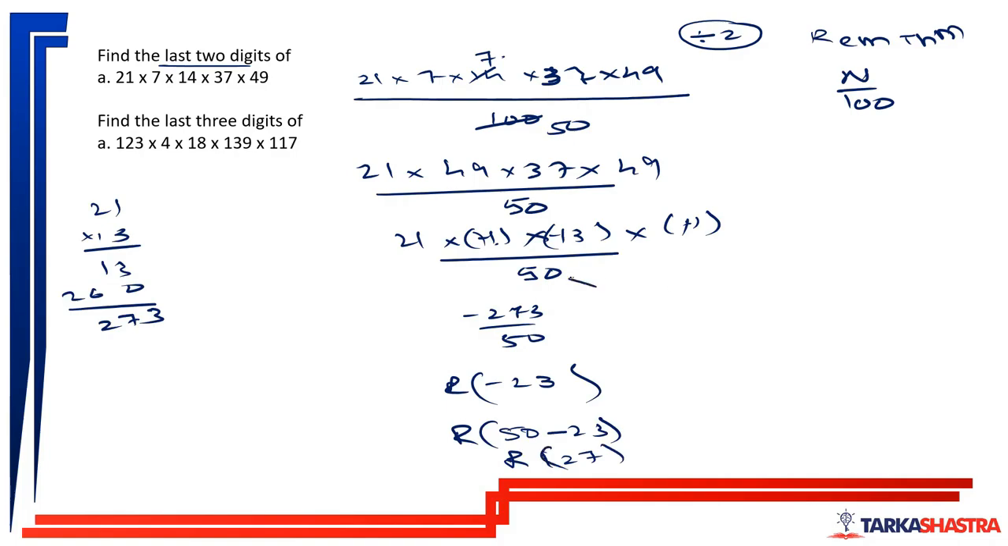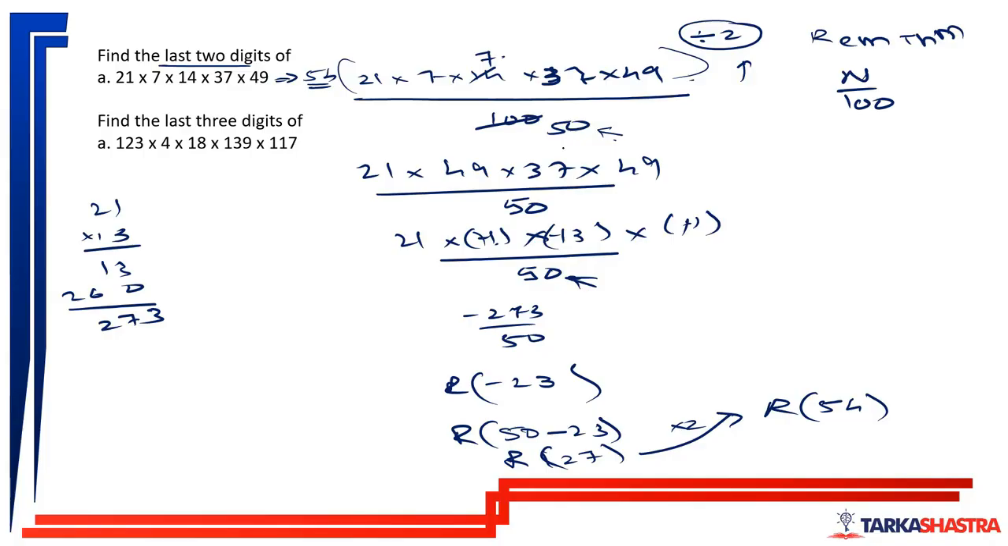But this is the remainder when we have divided it by 50. Remember, we reduced the term by 2. So now to get the final answer, we'll have to multiply this remainder by 2. So the remainder will be 27 into 2, that is 54. So the last 2 digits will be 54. Simple thing. I have solved this question and found out the remainder for 50. If I want to find out the remainder for 100, I just have to multiply it by 2.